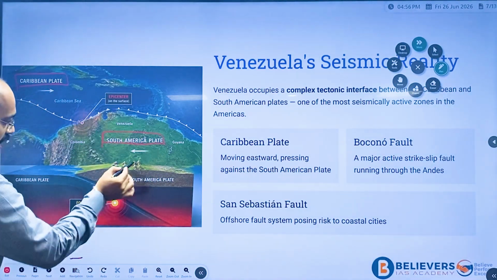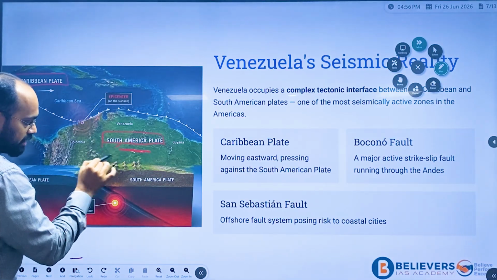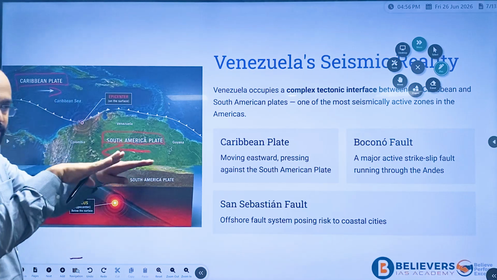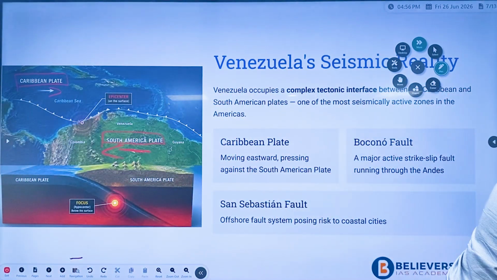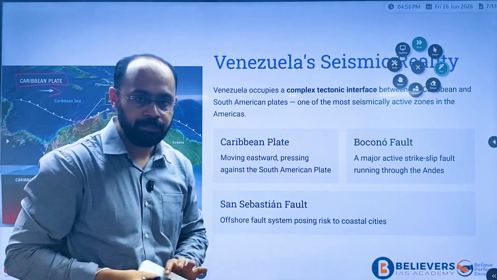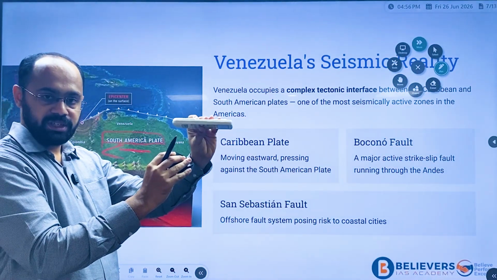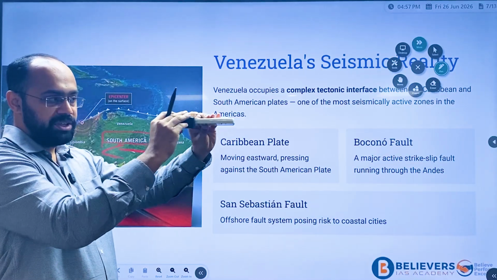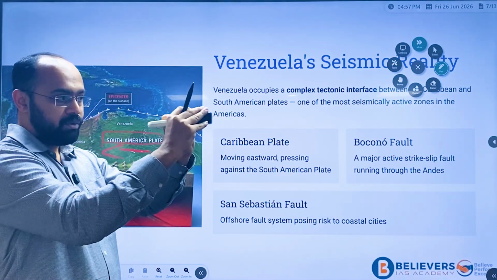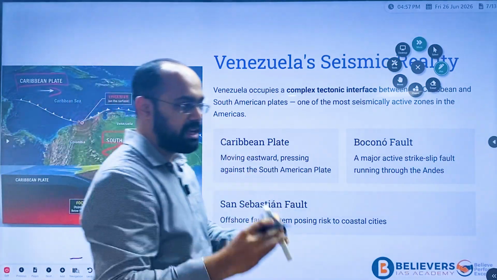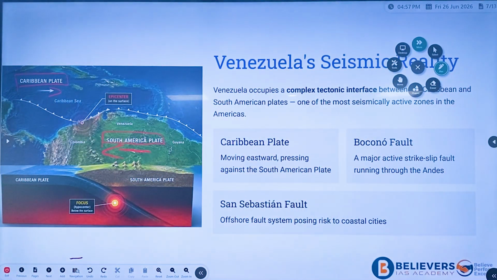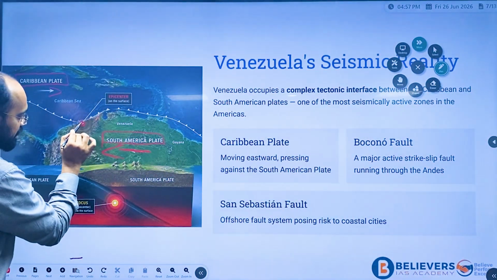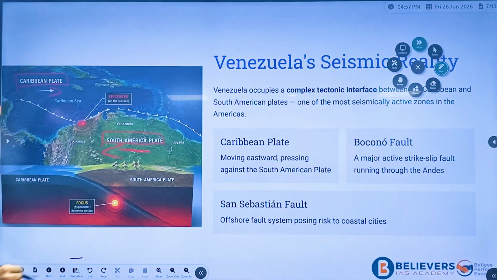The South American plate is moving towards west, and the Caribbean plate is moving towards east. While they're moving, there is friction happening, or the stress being released. So this has led to this, if you can see, this is the epicenter.